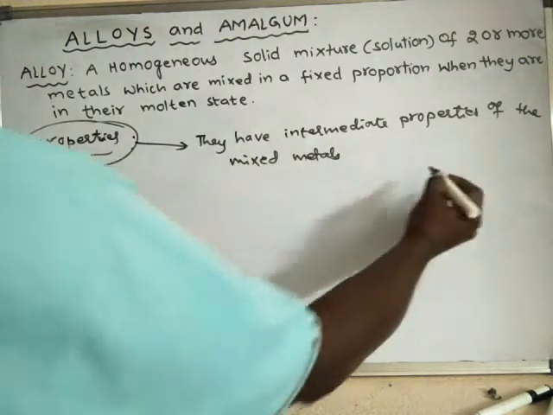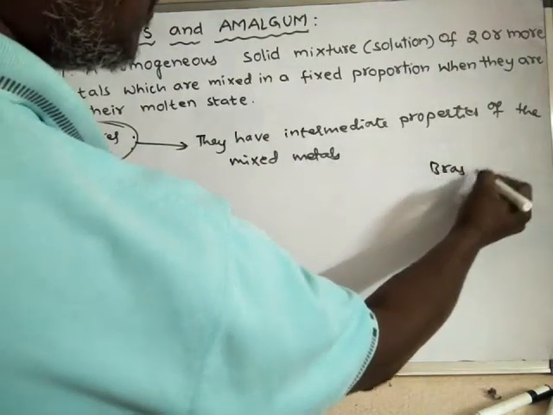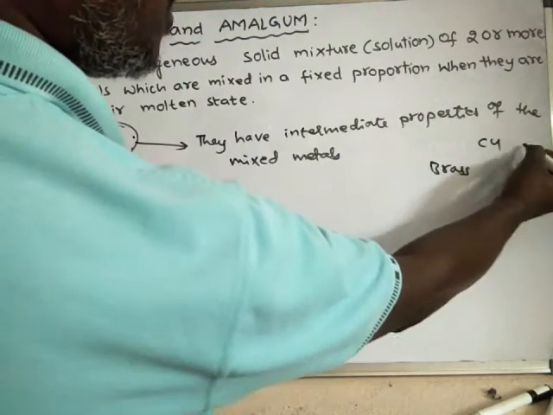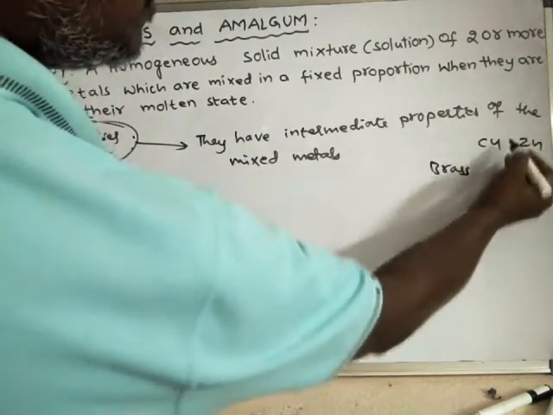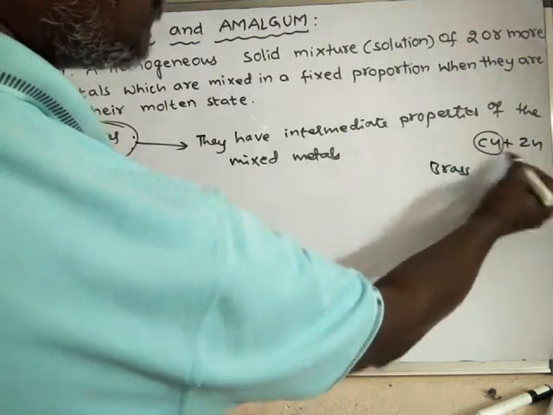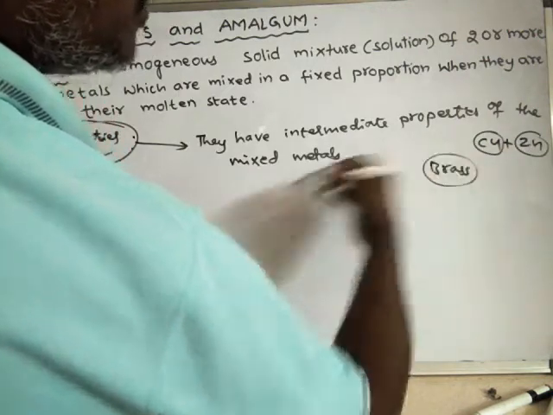That means brass has the properties of copper and also the properties of zinc.